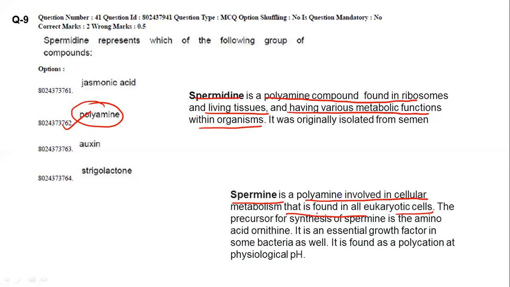The precursor for synthesis of spermine is the amino acid ornithine. This may also be important for the next exam. Remember that the question may be changed and asked in the options next time, so please be ready for that, right? So polyamine will be the answer.